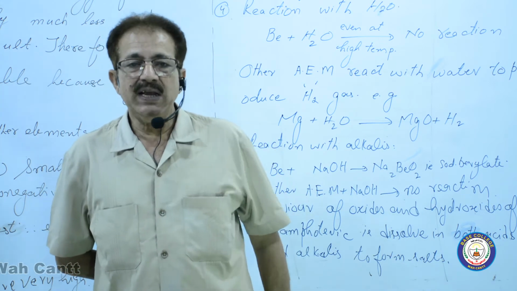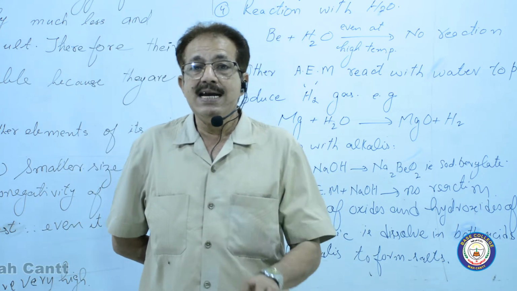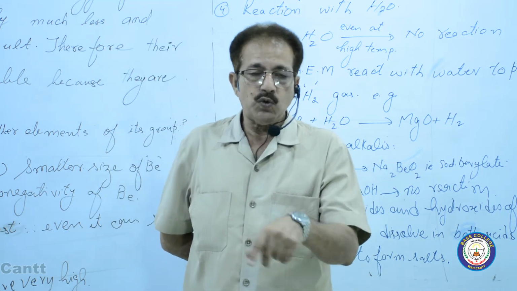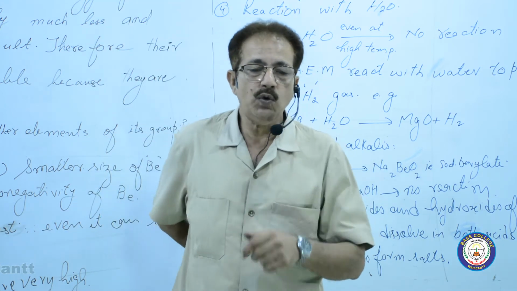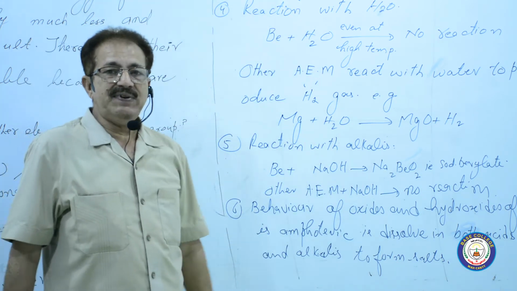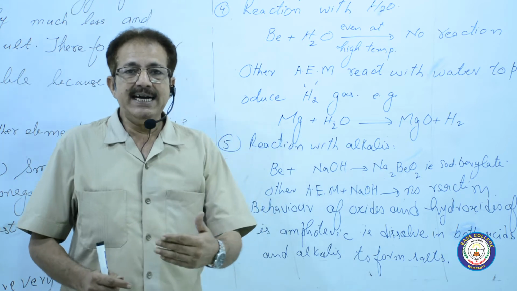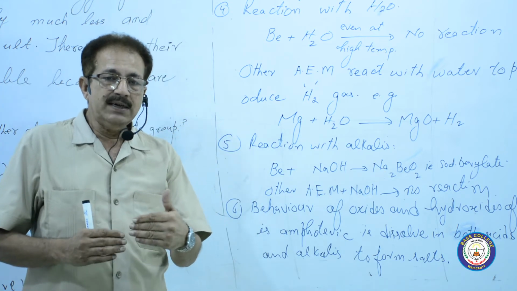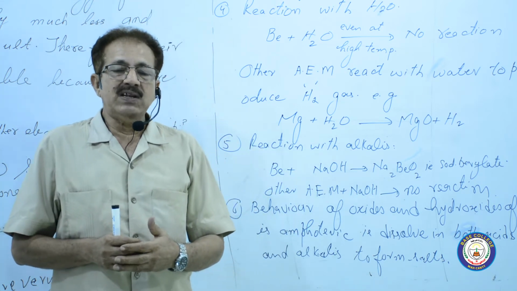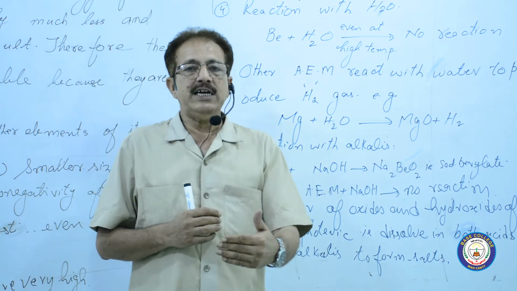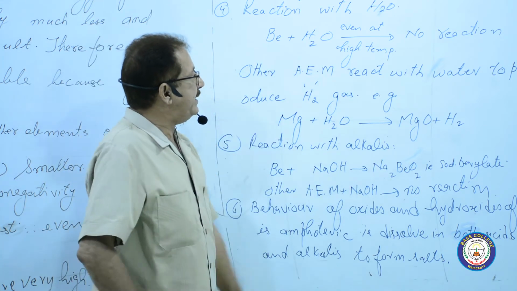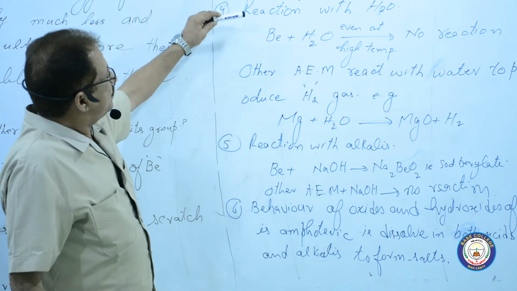And if the EN difference is less than 1.7, the compound is covalent. It means when beryllium combines with other elements, the EN difference is smaller than 1.7. That's why it gives covalent nature, a covalent bond.